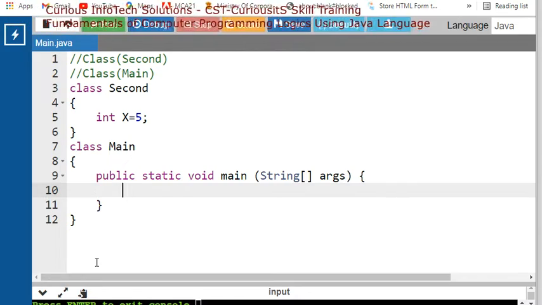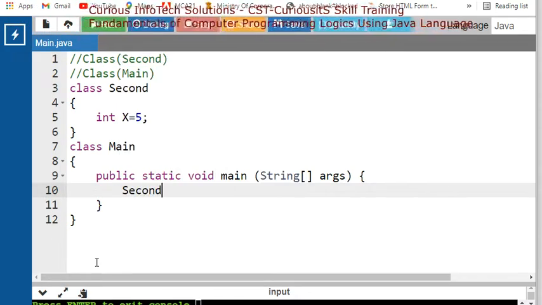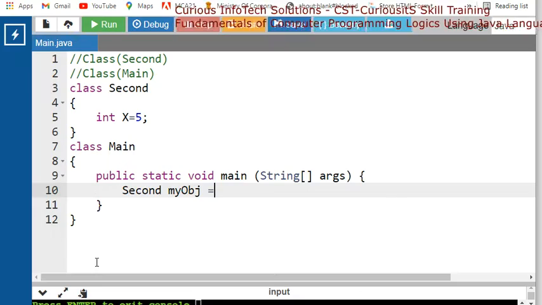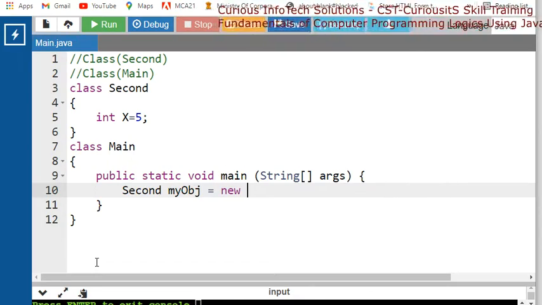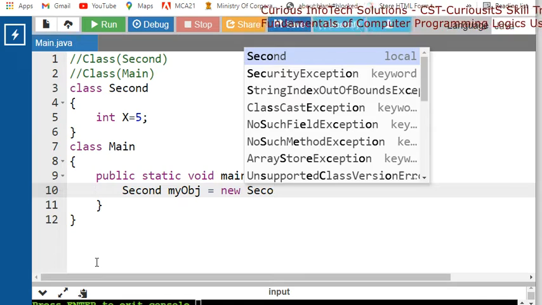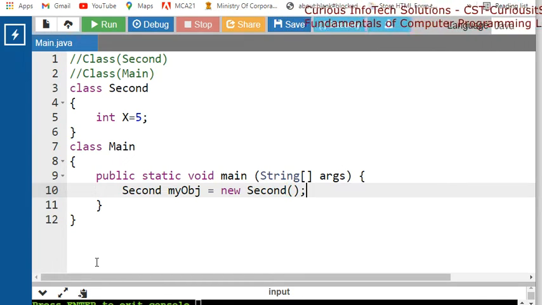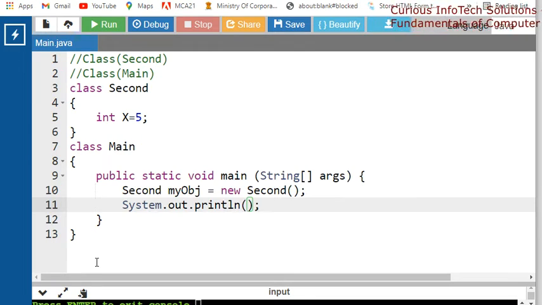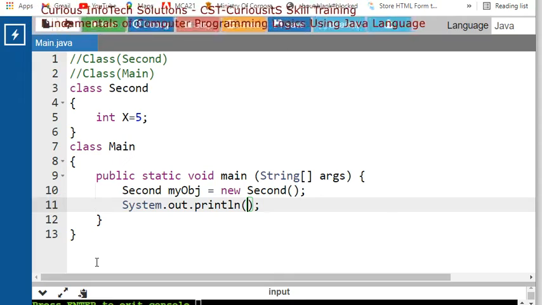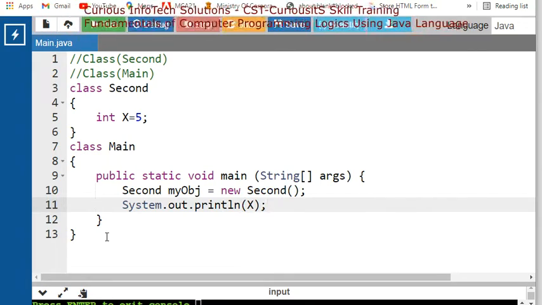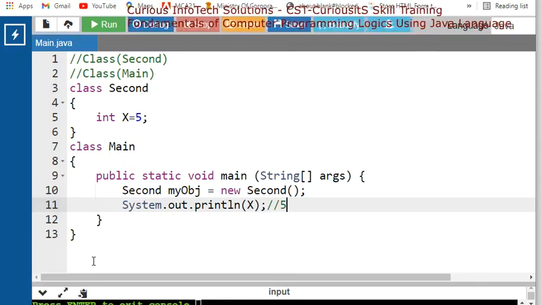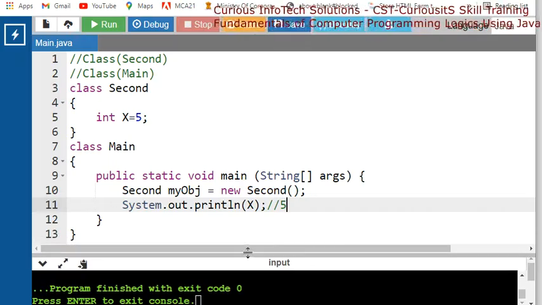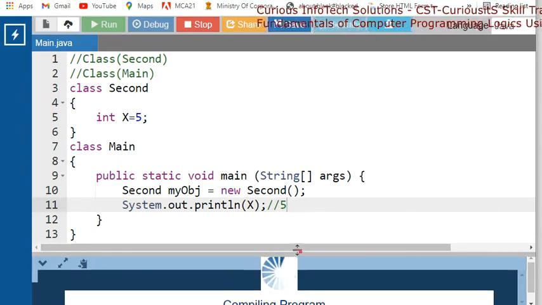So in this main method we have to create an object of this second. ठीक है, आप देखिए ध्यान से. तो let me create second my object is equal to new second of this constructor. Okay, now print, in this print we will print my x. तो can I get the output value of x as 5? क्या 5 मिलेगा कि एरर मिलेगा? तो let's check, हमें एरर मिलना चाहिए. क्यों?